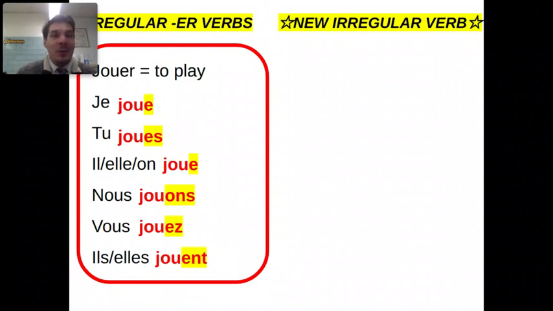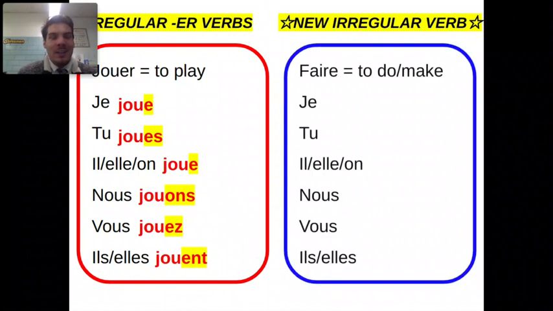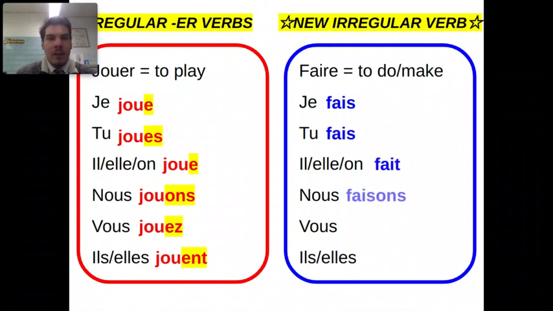We're dealing with a new irregular verb, and it is faire. Faire means to do or to make. And again, it's irregular. There's no patterns. There's no endings to memorize. You just have to memorize the way it conjugates. I have a song for you that we're going to be playing in class, but these are your conjugations. Je fais, tu fais, il, elle, on fait, nous faisons, vous faites, ils, elles font.